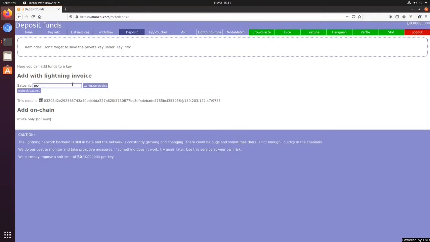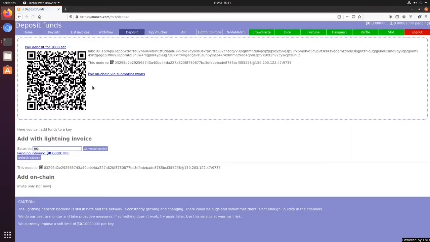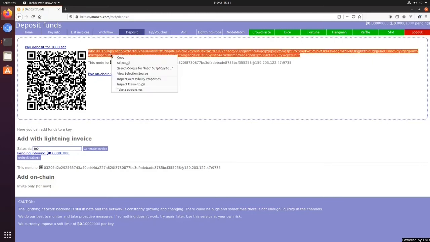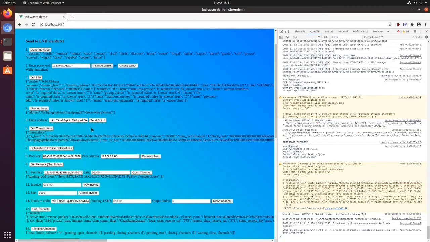Now let's generate an invoice for 1,000 sats. And we're going to copy this invoice. We've got 1,000 sats pending inbound because we're waiting on this invoice. We're going to paste the invoice and pay it.